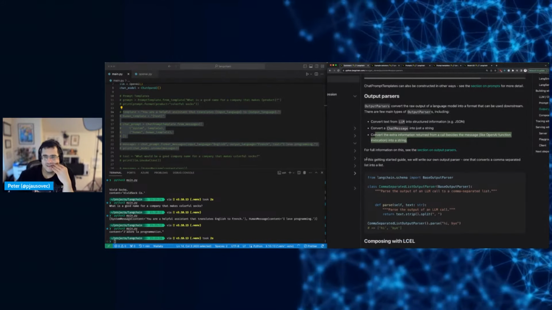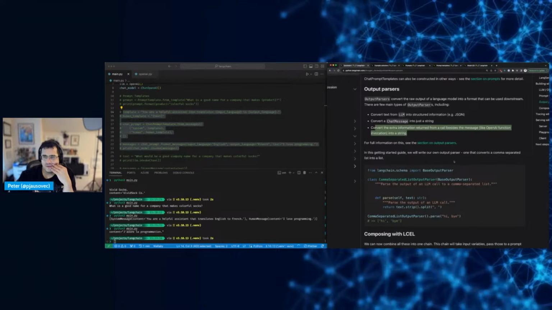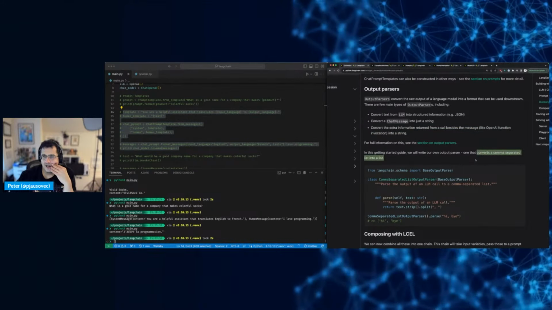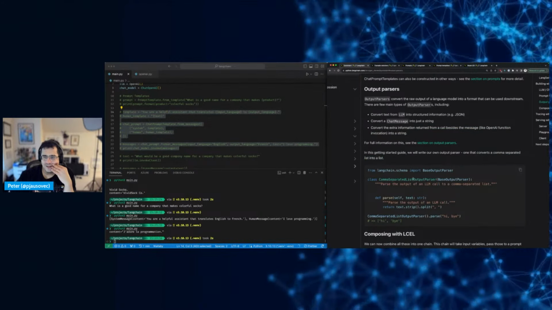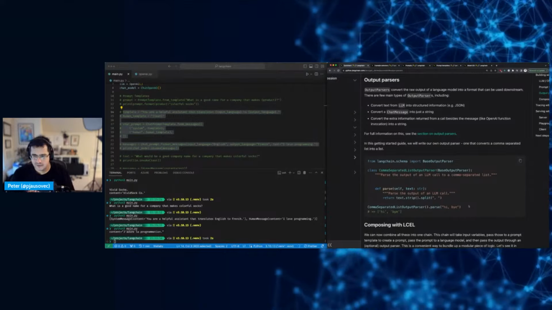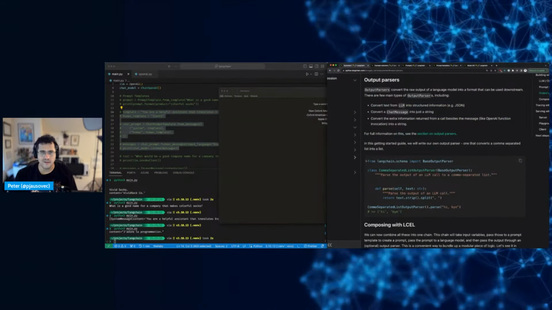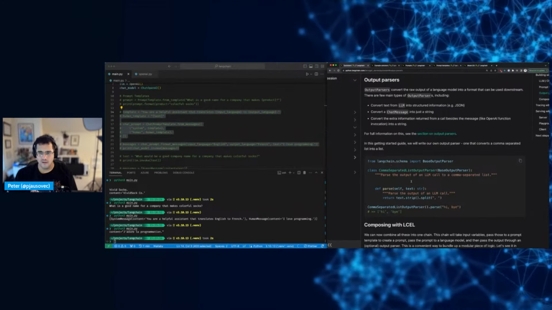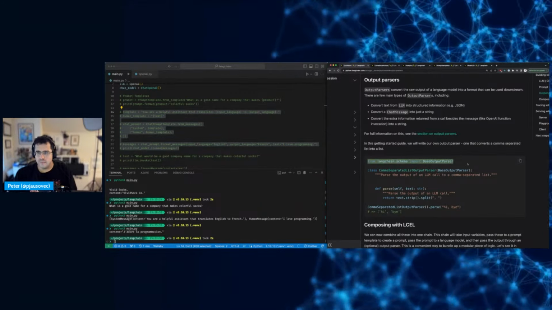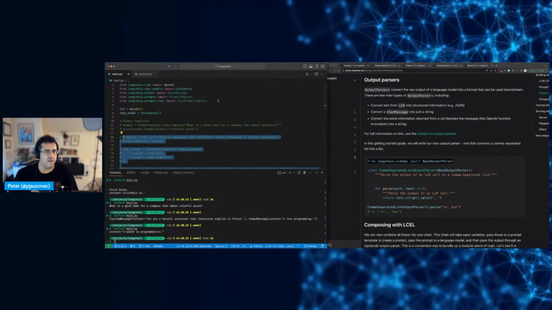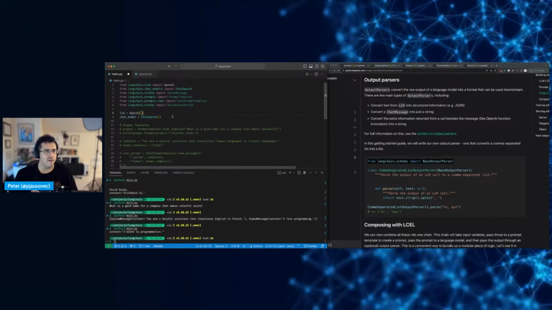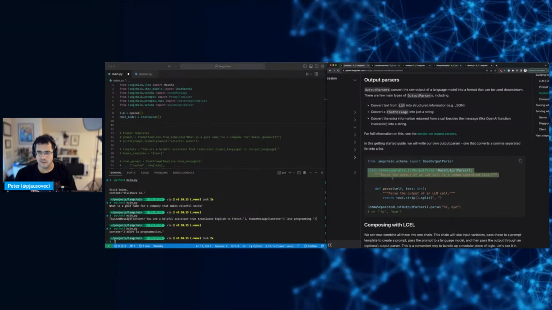So let's see. In the getting started guide, we'll write our own output parser that converts a comma separated list into a string. Okay, so we have to do a separate class. So let's do that. Base output parser. Let's do it here. And down here, we'll do this class.